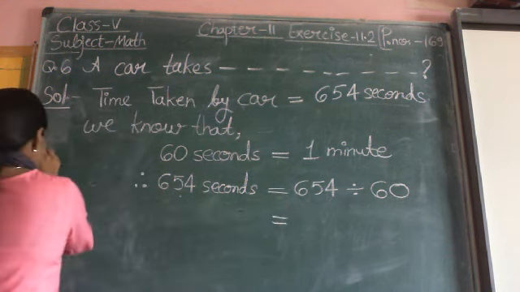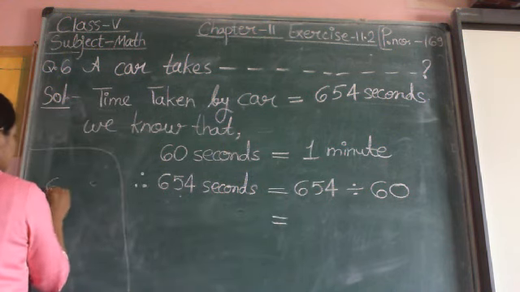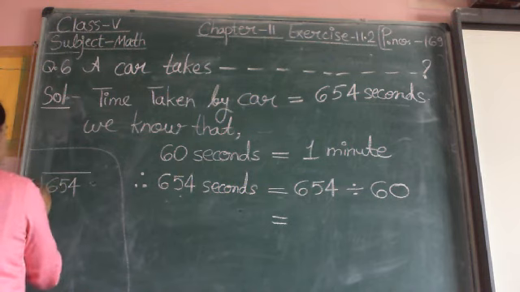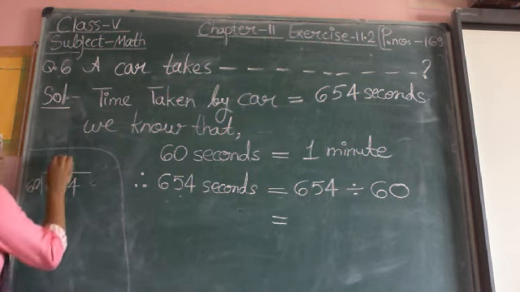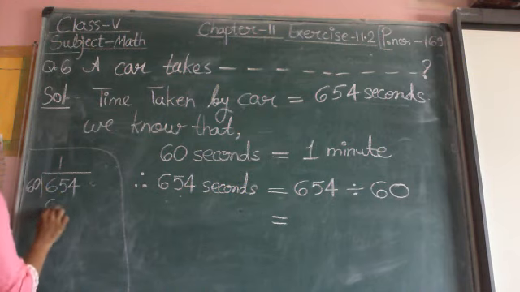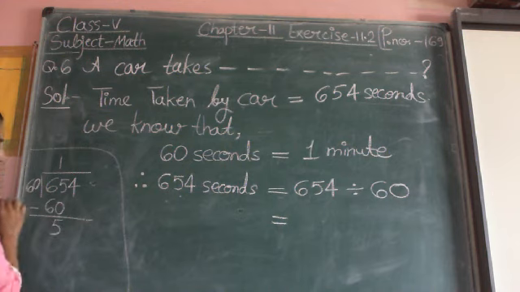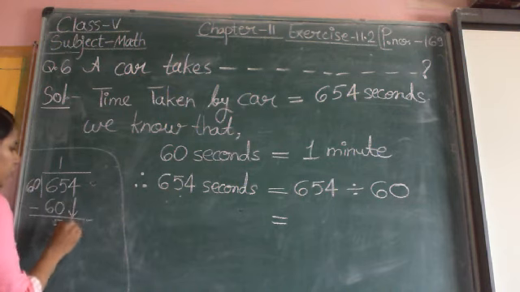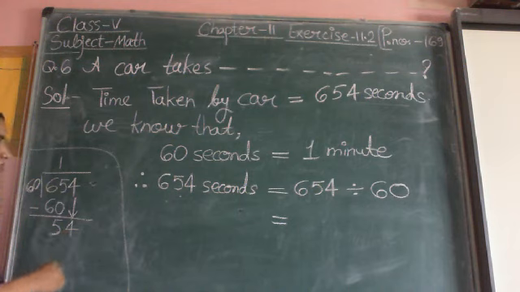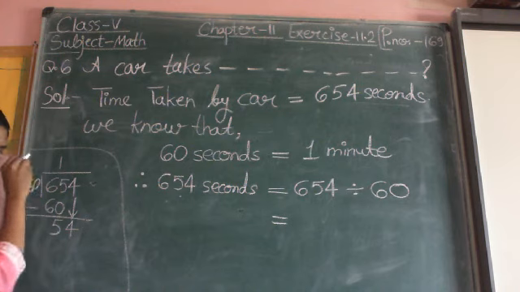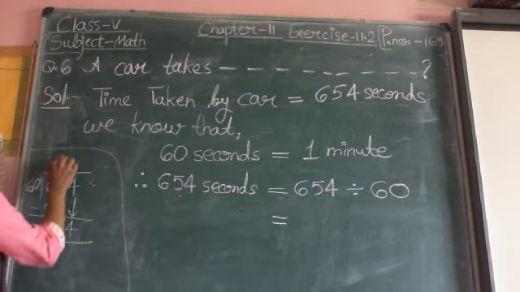So now in rough work, we will divide 654 by 60. In one time we can divide: 60 ones are 60. Subtract both. 65 minus 60 is 5. Now the number 5 is smaller than 60. We cannot divide, but we can bring down the 4 here. Now our new number is 54. This 54 is also smaller than 60, so we cannot divide further. So stop division here.